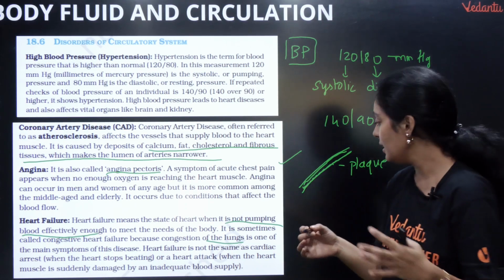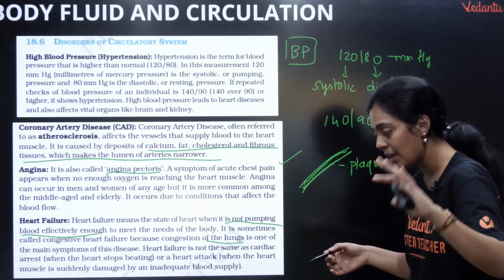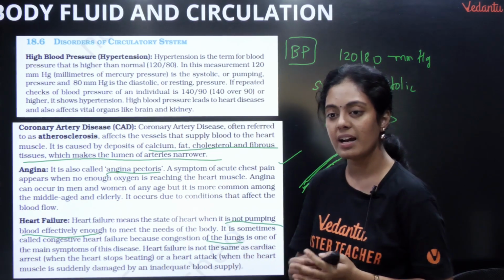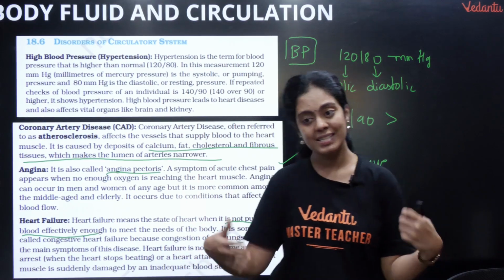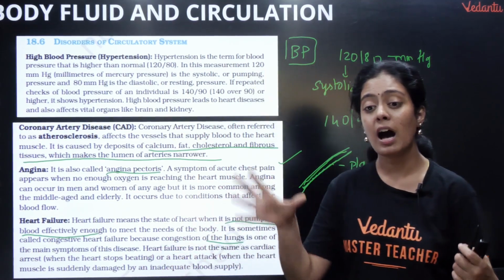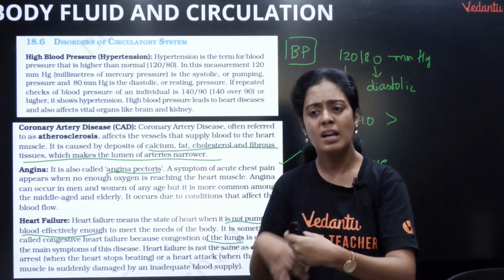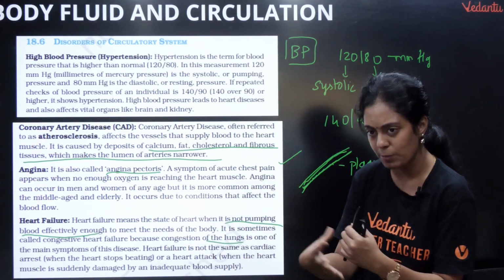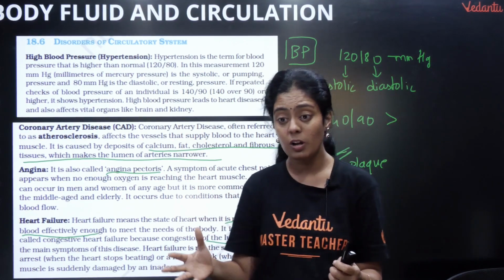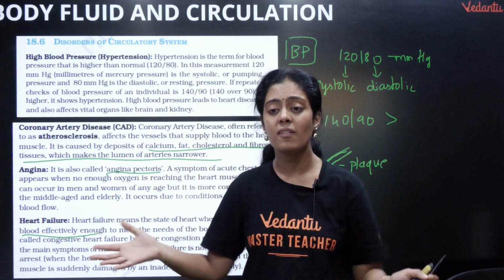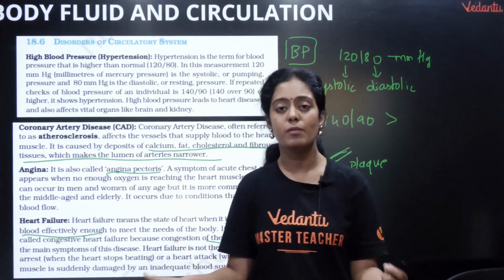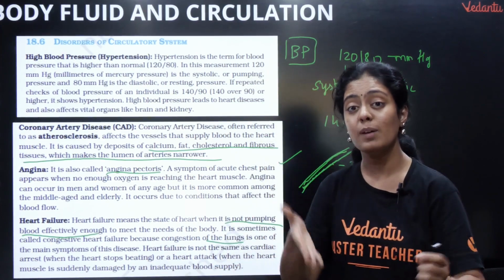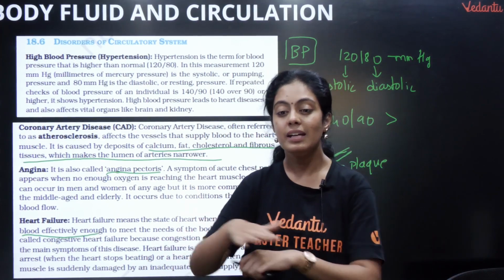Heart failure is not the same as cardiac arrest. You must have heard of cardiac arrest. Suddenly they fall down and they die. There may be no reason for cardiac arrest. For heart failure and angina there is a reason: your lifestyle is not right, or you had some previous illness. But cardiac arrest can come to anyone. For a normal person it can come, for a small boy, small girl, young boy, young girl, old person.